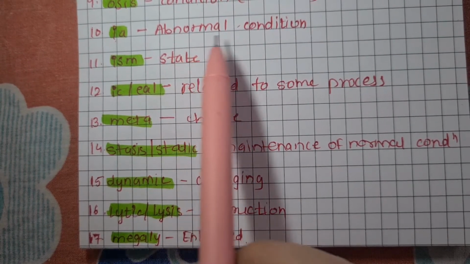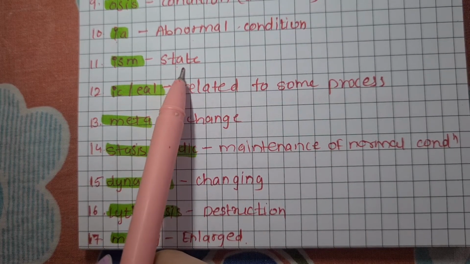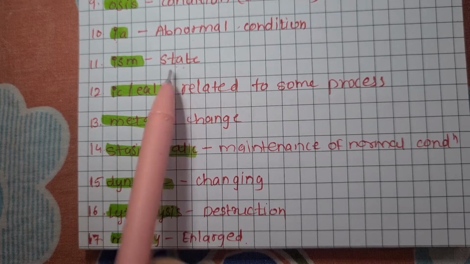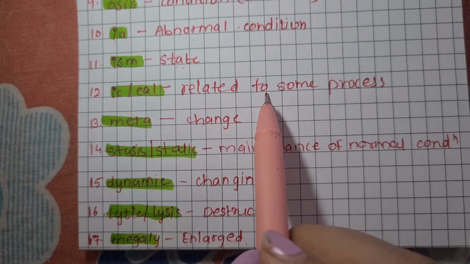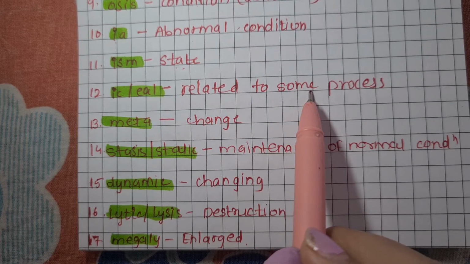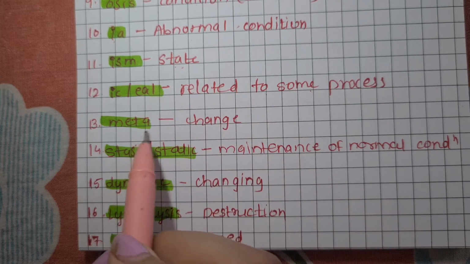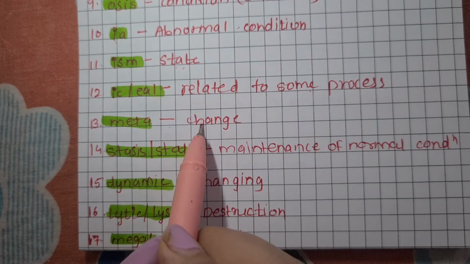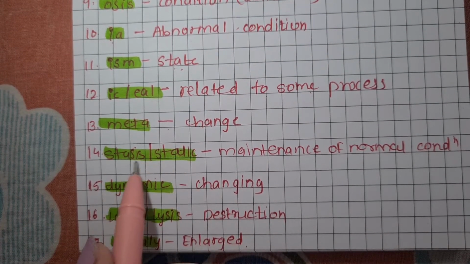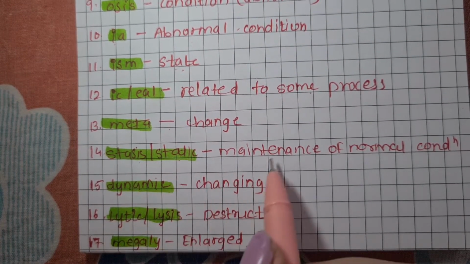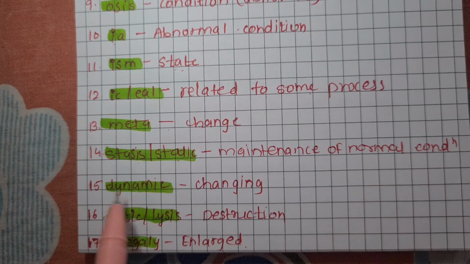EA, abnormal condition. Ism, that is state, for example hyperthyroidism. IC or EAL, are related to some process, that is cephalic or esophageal. Meta, change, for example metaplasia. Status or static, that is maintenance of normal condition, for example hemostasis.